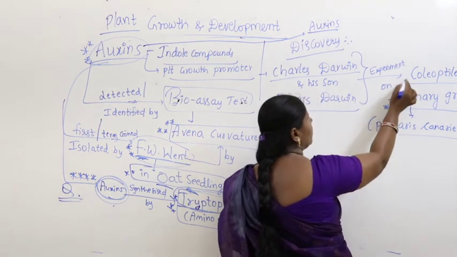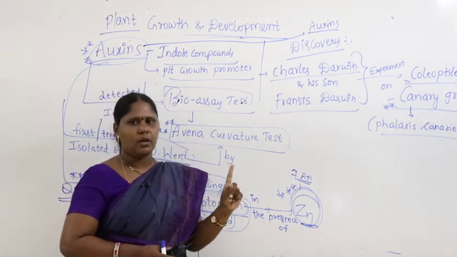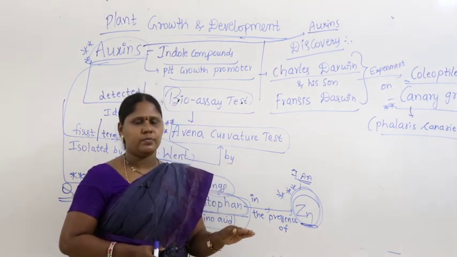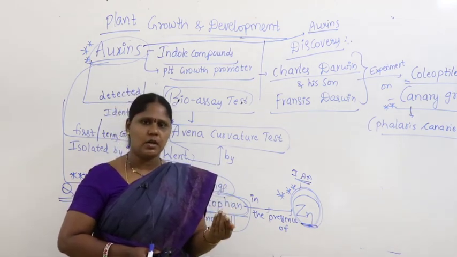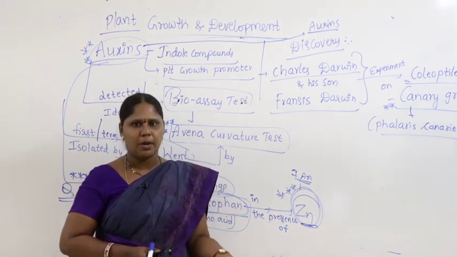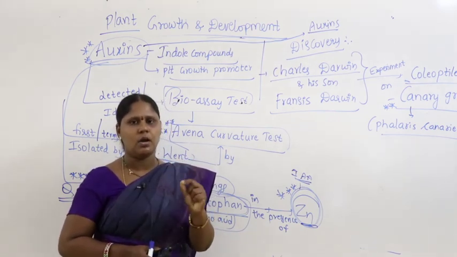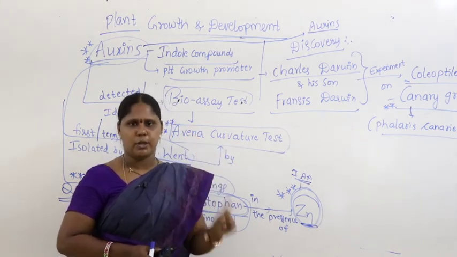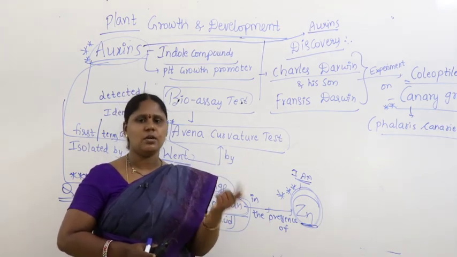What is a coleoptile? Do you remember sexual reproduction in flowering plants? Dicot embryo, monocot embryo. In the monocot embryo, the tip of the root is called coleorhiza. The tip of the shoot, the tip of the stem, is called coleoptile.